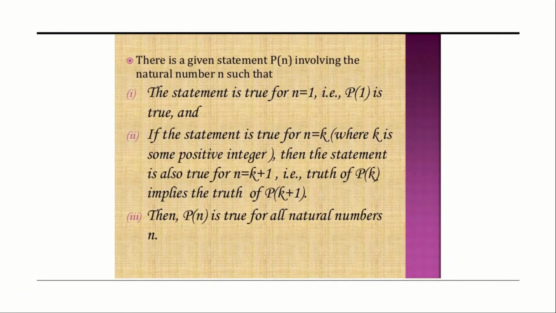There is a given statement P(n) involving the natural number n such that there are three rules by which the principle of mathematical induction is based. The first is the statement is true for n equal to 1, that is P(1) is true. Second, if the statement is true for n equal to k, where k is some positive integer, then the statement is also true for n equal to k plus 1. That is, truth of P(k) implies the truth of P(k+1). Third is, P(n) is true for all natural numbers n.